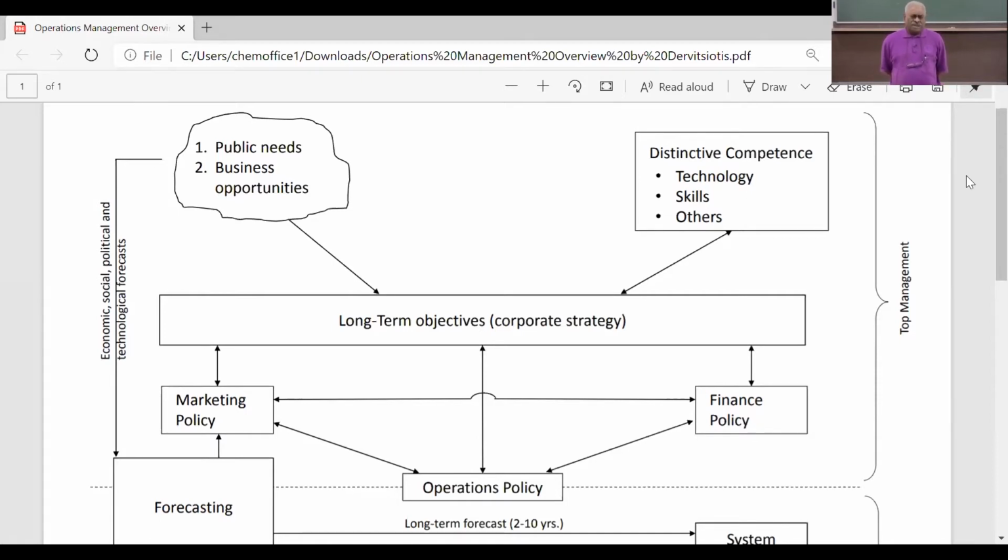I mentioned all this so that you are able to understand the difference between a public need and a business opportunity. And I hope you are also able to quickly identify those areas where there is a conversion of a public need into a business opportunity, a transformation from a government service to a private service of the same service. Okay, I am sure it will be fun to make a list. It's not an assignment, just for your own understanding. Try to make a list of all those public services that are slowly becoming privatized. I can give you an example.